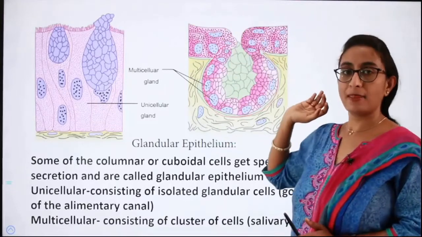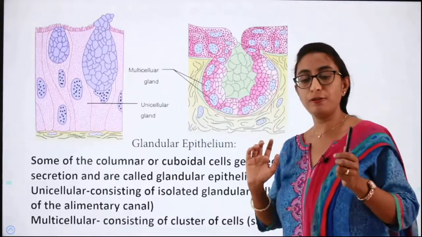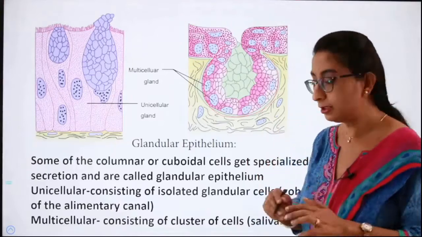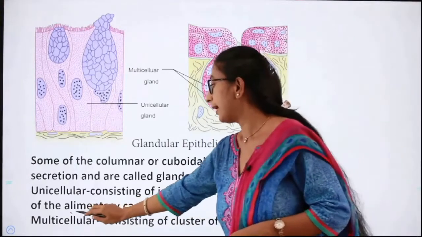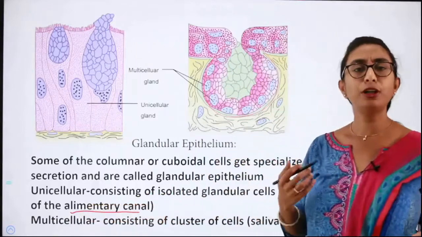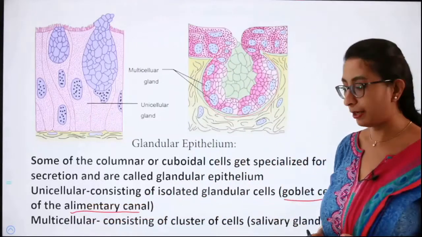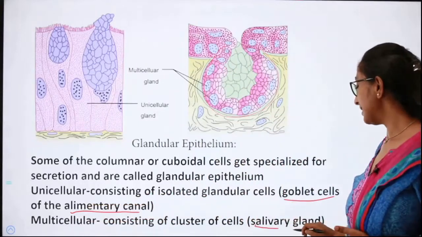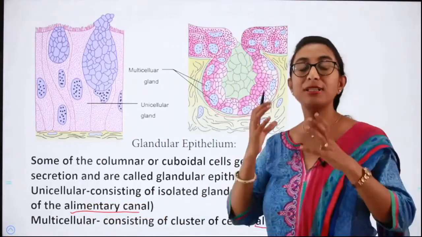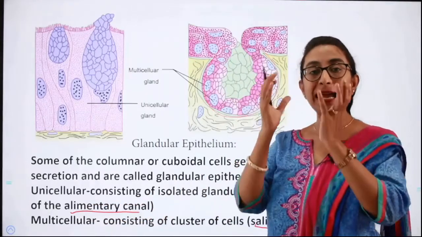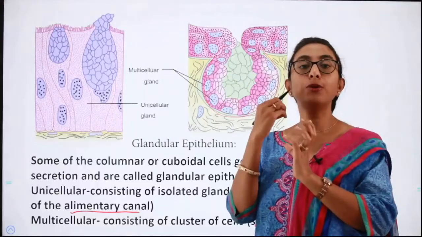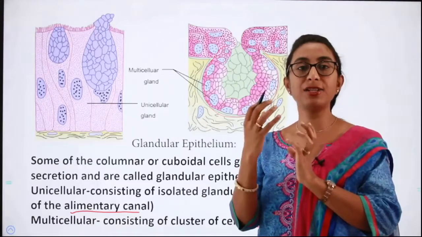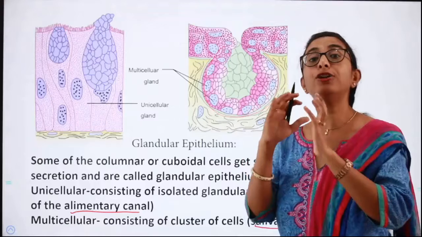The best example for unicellular type is the goblet cells of the alimentary canal. And a very good example for the multicellular glandular epithelium is the cells of the salivary gland, a gland consisting of many cells which are specialized to carry out this function of secretion.